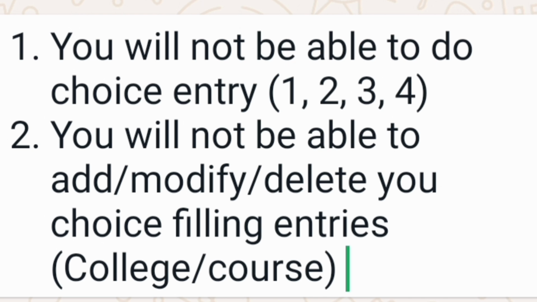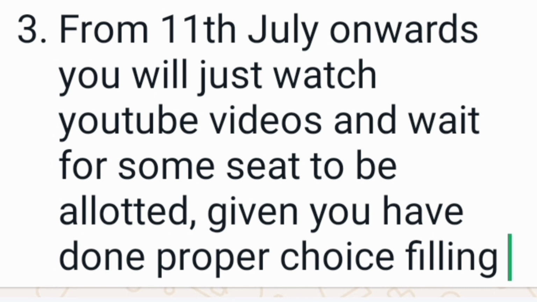Next, since you are not able to do choice entry, you will not be able to add, modify, delete your college course list. So this is extremely bad. Basically, from the 11th July onwards, you will just watch YouTube videos and wait for getting some seat allotted in round 2 and round 3. That's all, and that also given that you have done a proper choice filling in round 1 with a large number of choices available, which will be taken by the computer directly. So please avoid this situation.